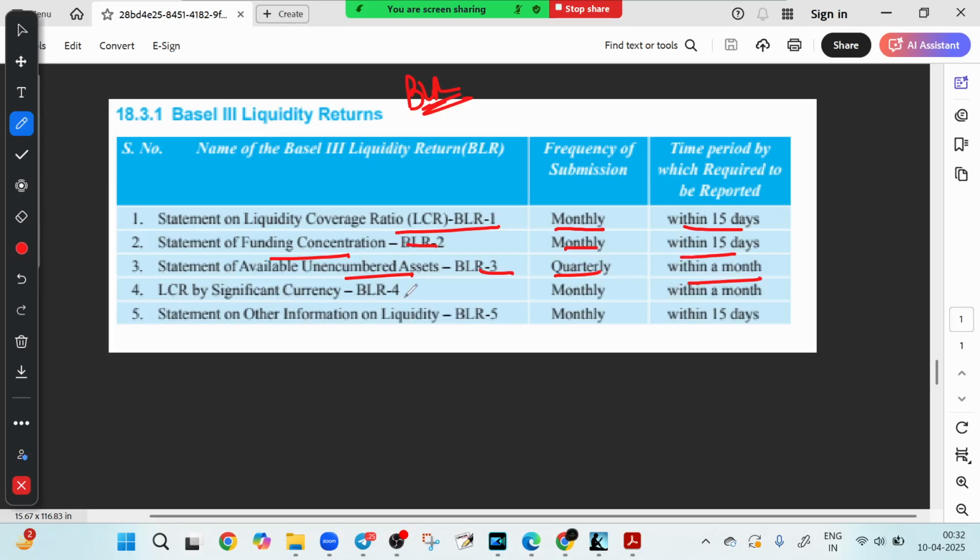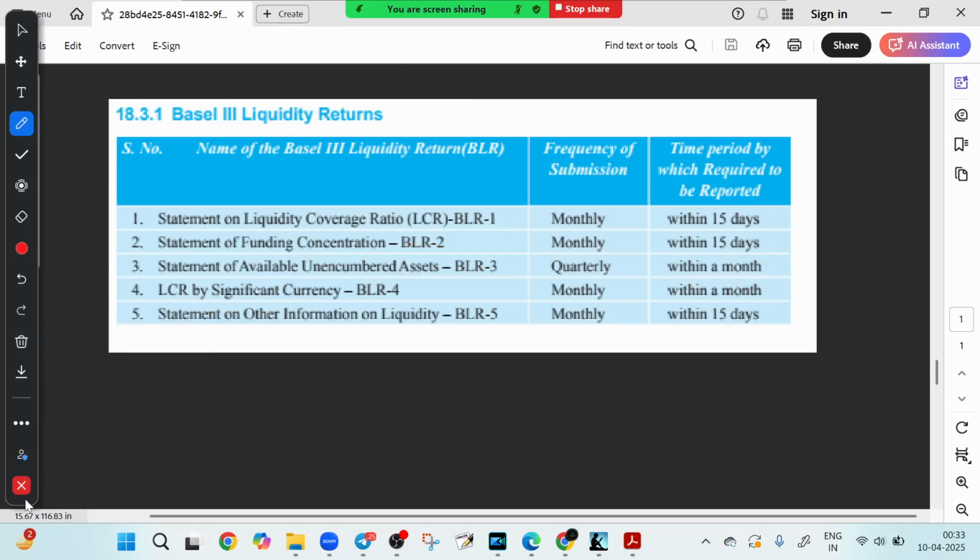Then we have BLR4, which is LCR by significant currency. It shows whether liquidity is maintained in every major currency or not. And then we have other liquidity information in BLR5, any extra liquidity data that RBI wants, also monthly. So the key takeaway is that the RBI keeps a tight watch with reports due. In most cases it is a 15-day report, and only BLR3 and BLR4 differ, depending on the type.